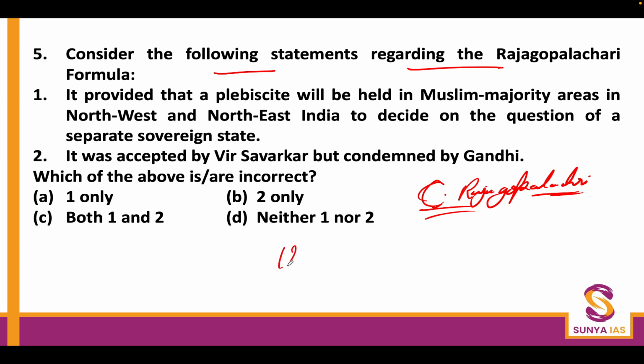And you will see in the years 1943 and 44, he was able to craft the formula which is famously called the C. Rajgopalachari formula. And when Gandhi ji came out of jail in 1944, the Gandhi-Jinnah talks of 1944 actually took place regarding the terms of the C. Rajgopalachari formula only. Now what did he suggest? He suggested that if some kind of division has to take place, for that purpose a plebiscite should be conducted in the Muslim majority areas of the northwest and northeast.